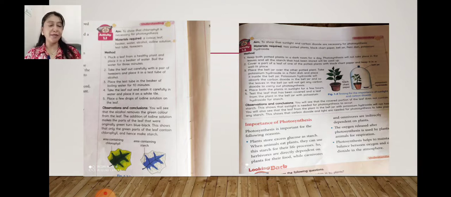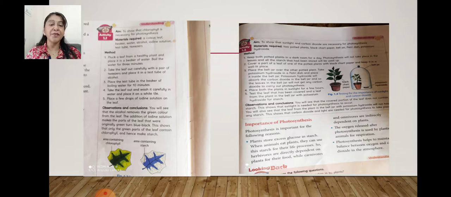In this experiment we take one leaf, keep it in water and boil the water for 3 to 4 minutes. Take out the leaf, now place it in a beaker in which alcohol is present, and keep the beaker again in boiling water for 10 minutes. The alcohol will remove all the chlorophyll from the leaf. The leaf will become whitish, kind of light yellow.